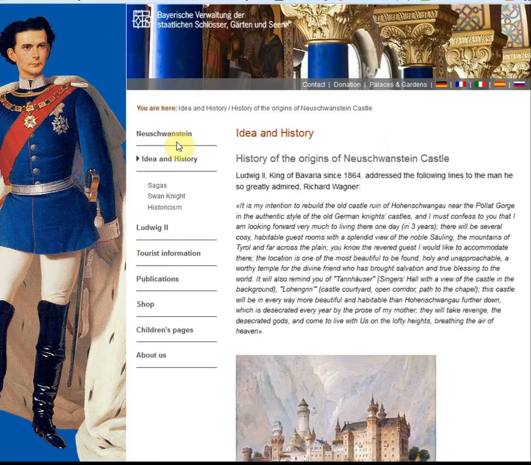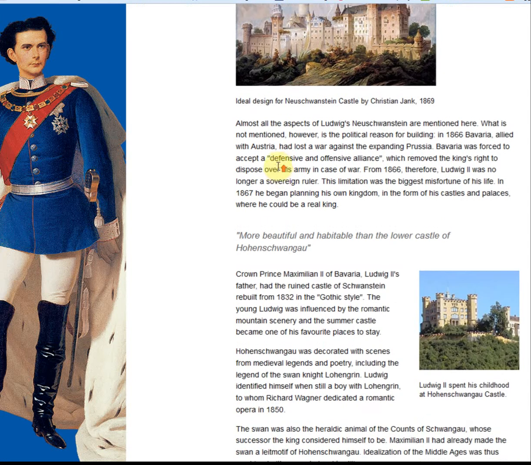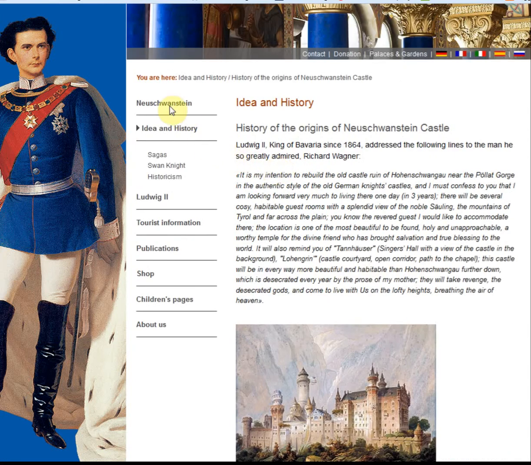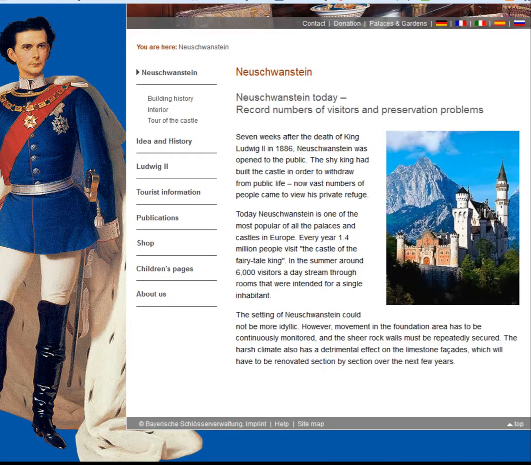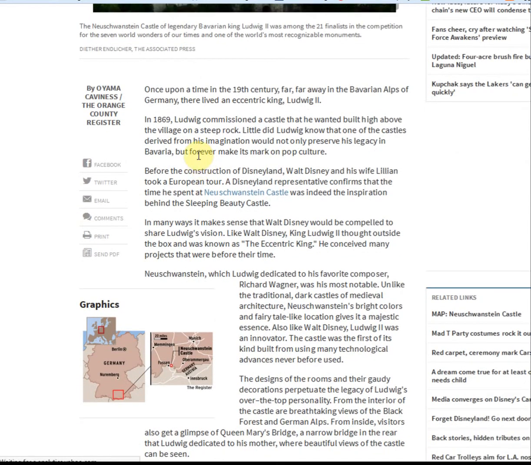Let's have a quick look at another place. Idea and history. Yep, this is about the king and about the castle. Nothing to do with Disneyland. So I'm going to judge this site really quickly to be not relevant for me, and I'll choose not to use it. Back in the Orange County site, I'm happy with the authority.